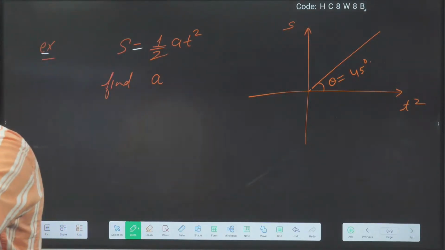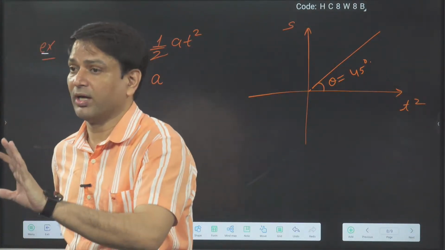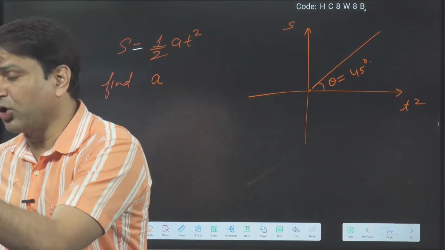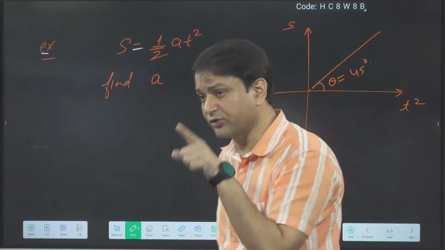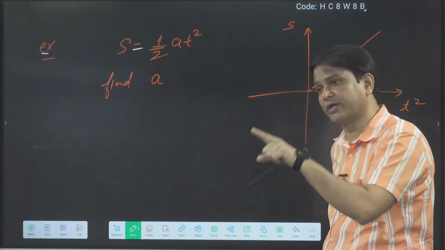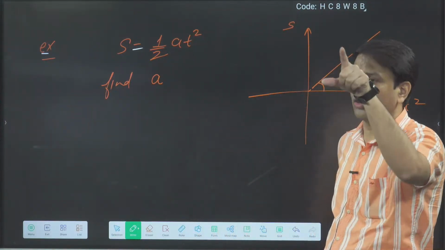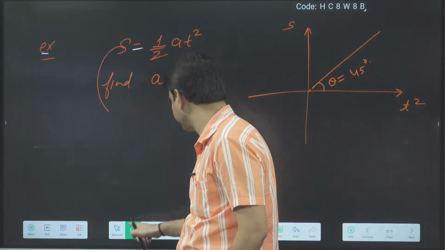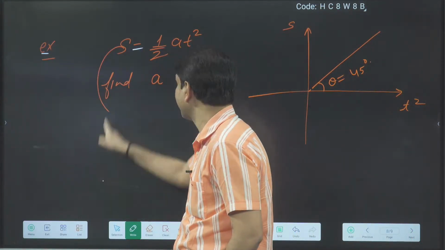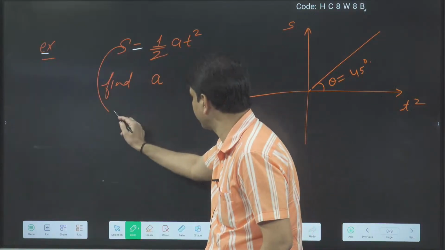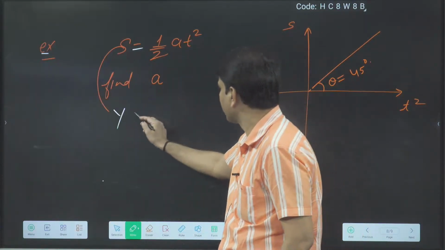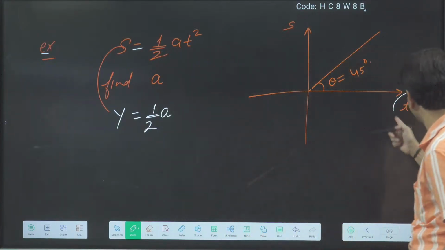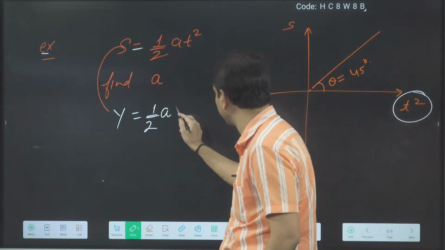So somebody can think, sir, S and t graph is the parabola. But here parabola, one thing I have not discussed. Second thing, what I am plotting on the x-axis, t square. So which we are plotting on x-axis, that we will replace by x. Which we are plotting on y-axis, that we will replace by y. So S I am plotting on y-axis, so S I will replace by y. Okay. Half a, suppose that is a constant. And t square I am plotting on x-axis. So t square I will replace by x.